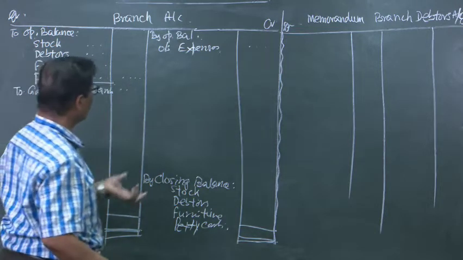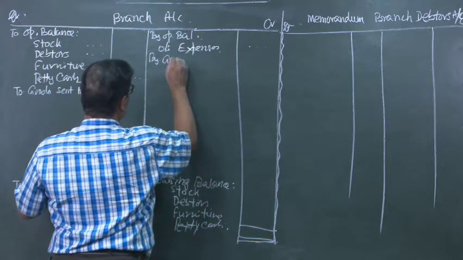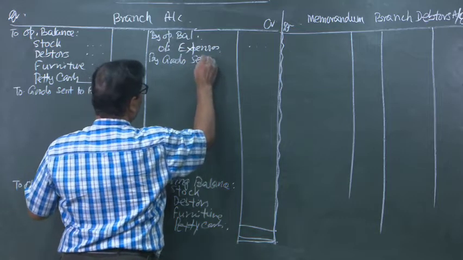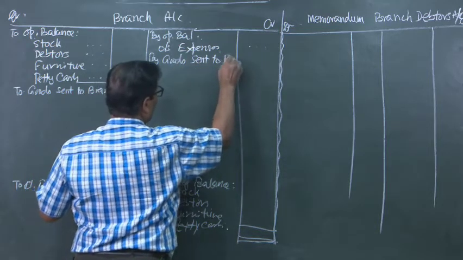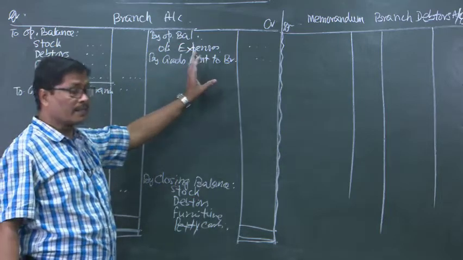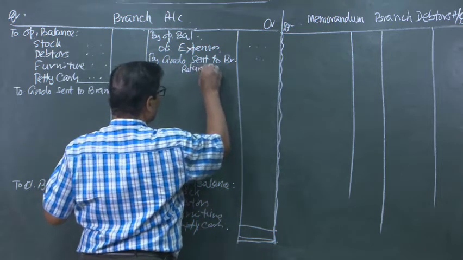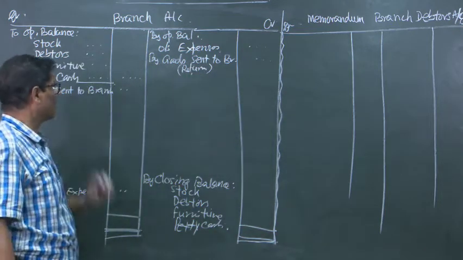And if there is a return, it will be by goods sent to branch. Do not confuse that it is goods sent to branch, it is goods returned by the branch to the head office, but we will write the same account's name, that is goods sent to branch.